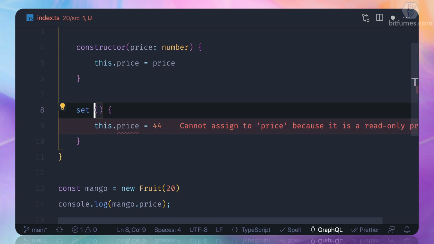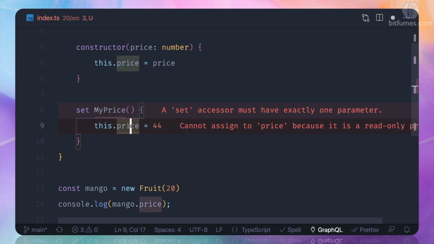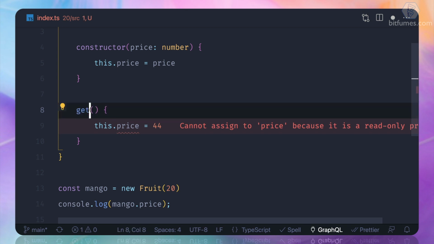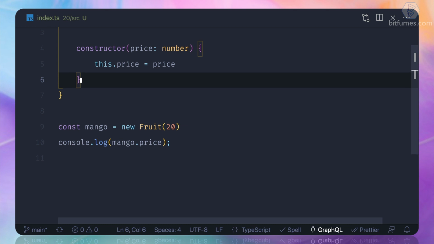So I can say set, or I can say simply get, like get, no, not get, set. What I am doing is set my price, and this dot price one more time, it says, hey, you cannot do this thing. So that's the issue.